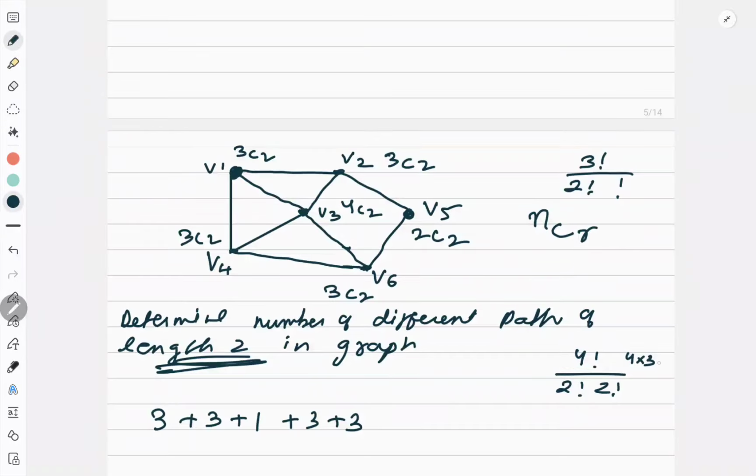So 4 into 3 and 2 2s are 4, it will go into 2. So 3 2s are 6. Correct? So what is the answer? Answer will be 19. So according to this, the total number of paths of length 2 in the given graph will be 19.